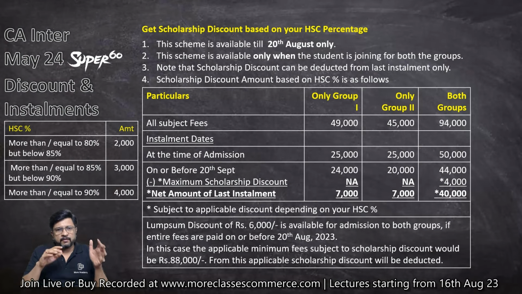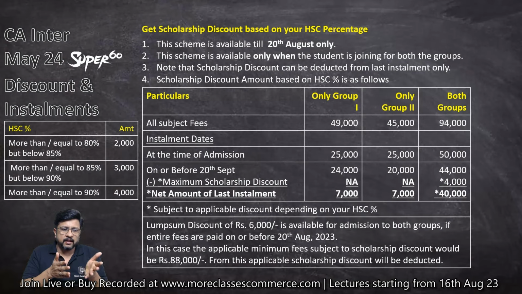This HSC scholarship discount scheme is available only if you are taking admission before 20th of August. If you are taking admission after 20th of August, then the scholarship discount scheme will not be available. This scheme is available only when the student is joining for both the groups. So a student joining for a single group and trying to claim scholarship discount, that won't be possible. Note that scholarship discount can be deducted only in the last installment if you choose the installment facility. And scholarship discount is based on HSC percentage, which I already discussed: equal to 80% but below 85 is 2,000, more than or equal to 85 but below 90 is 3,000, and more than or equal to 90% is 4,000. How to pay the fees?